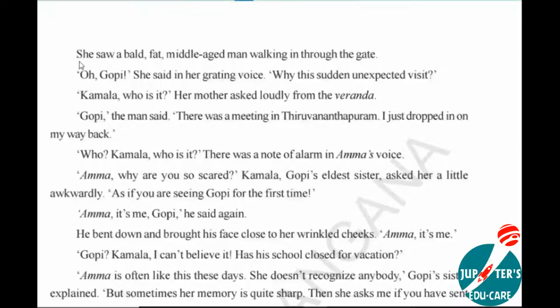Okay, let's continue. She saw a bald, fat, middle aged man. She is giving a description about one person, a man who is middle aged and fat. One, two, three, three qualities were given. Underline this. She saw a bald, fat, middle aged man walking in through the gate. Oh Gopi, she said in her grating voice. Why this sudden unexpected visit?